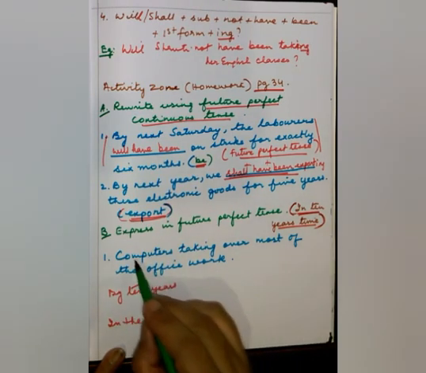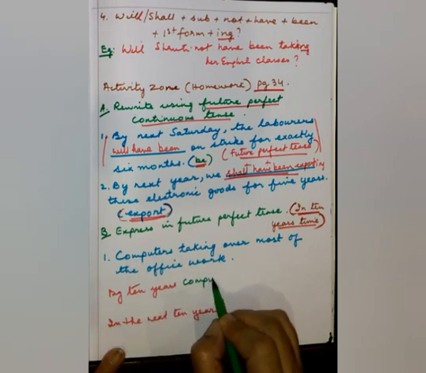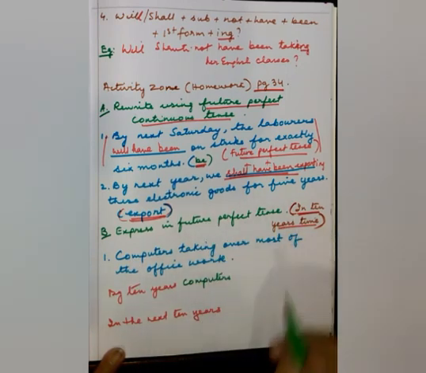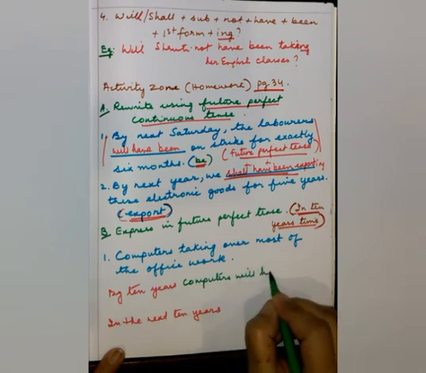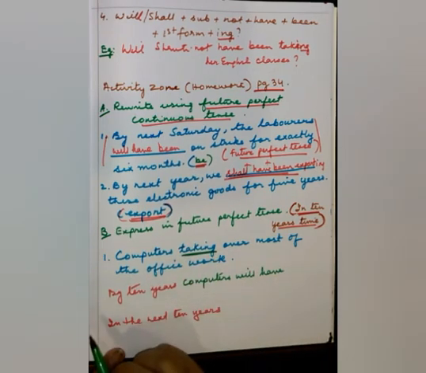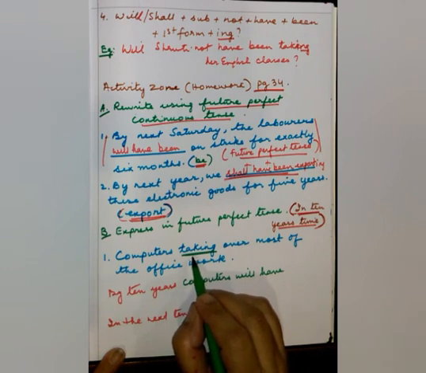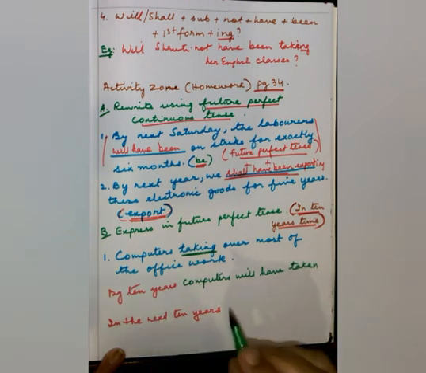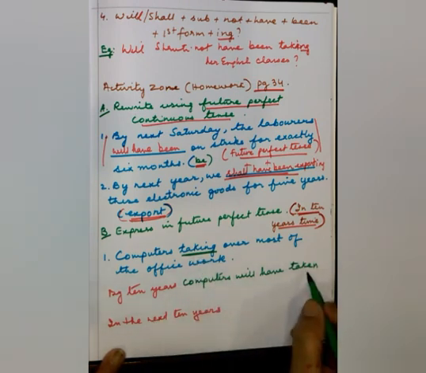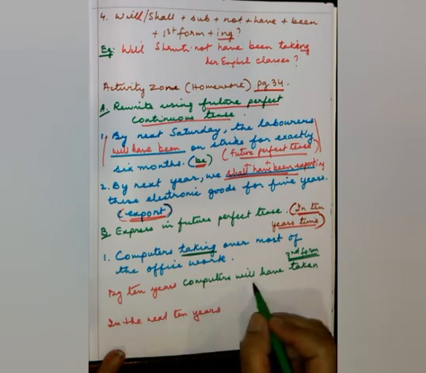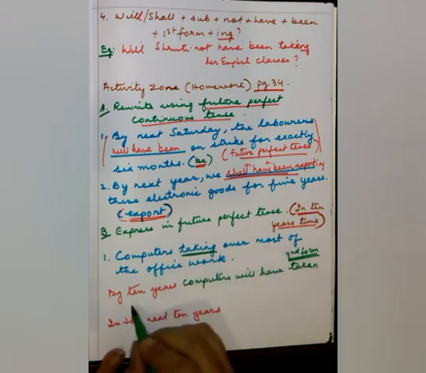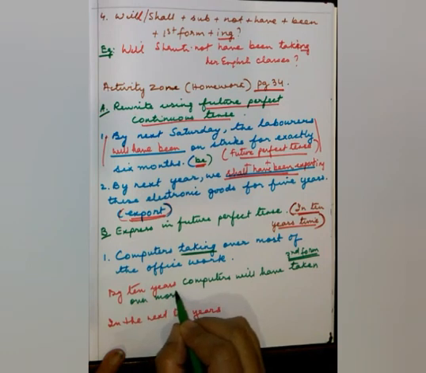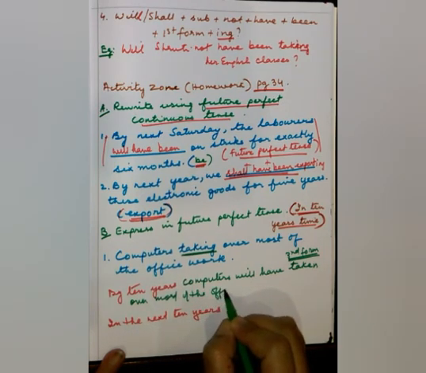So, we can write by 10 years, computers, then follow the future perfect tense, will have. Now, this is your ing here, change this to third form: take, took, taken. Change this to third form. This is the third form of the verb, or past participle we call it. So, by 10 years computers will have taken, and copy the rest as it is, over most of the office work.